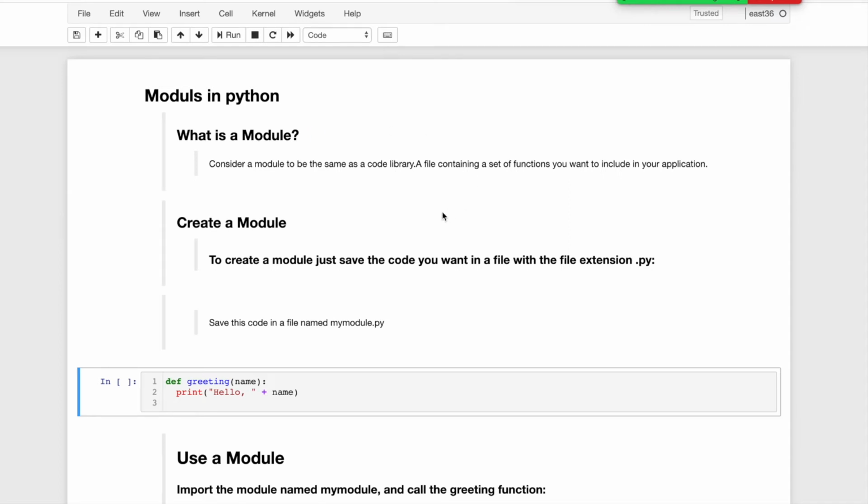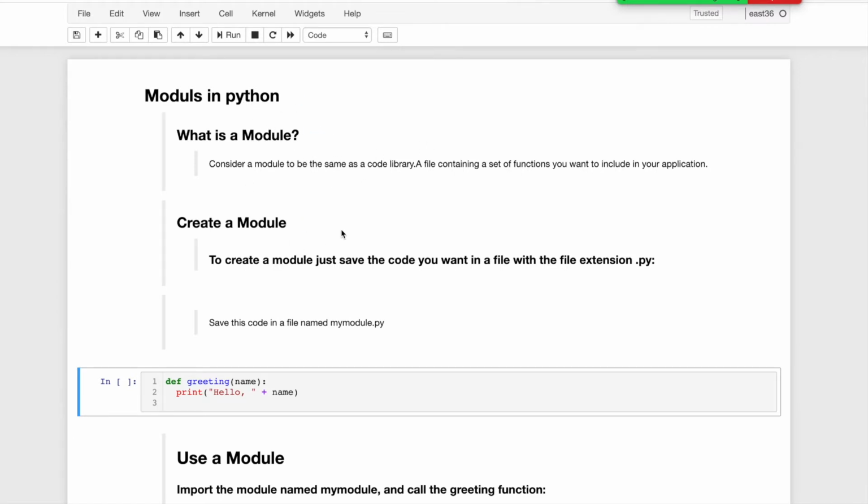So in Python, we discussed functions, and later we will discuss classes. A module in Python is like a code library. In that code library we can write functions, classes, whatever code we have to write. That is called a module in Python.